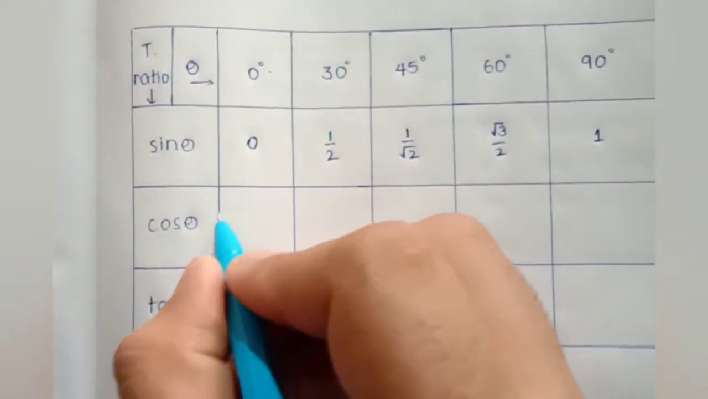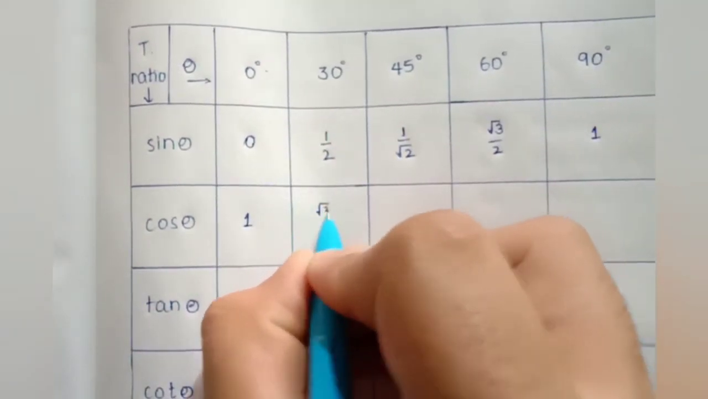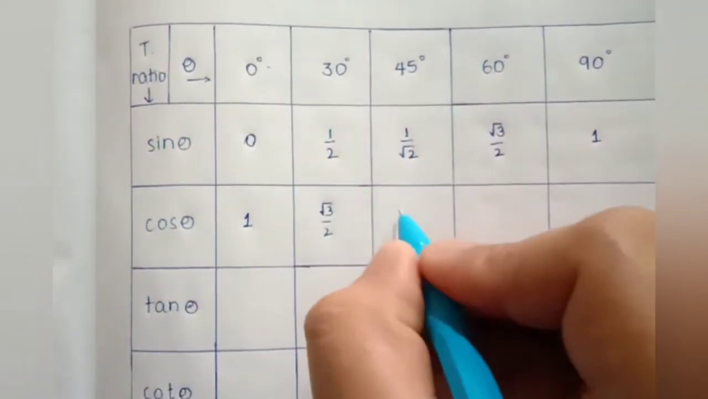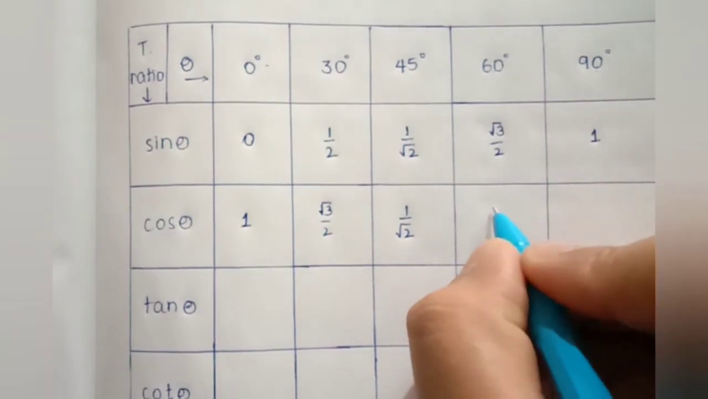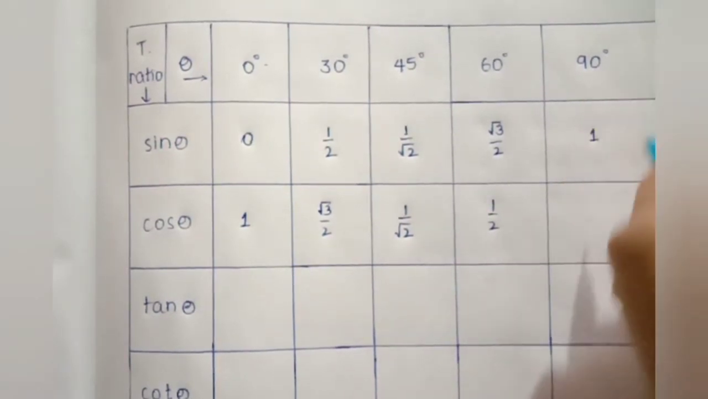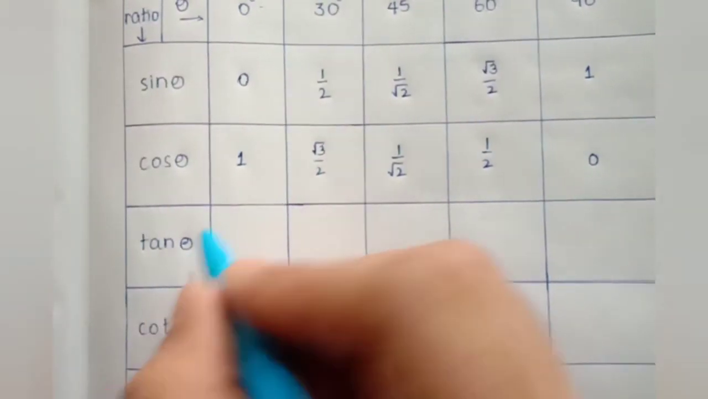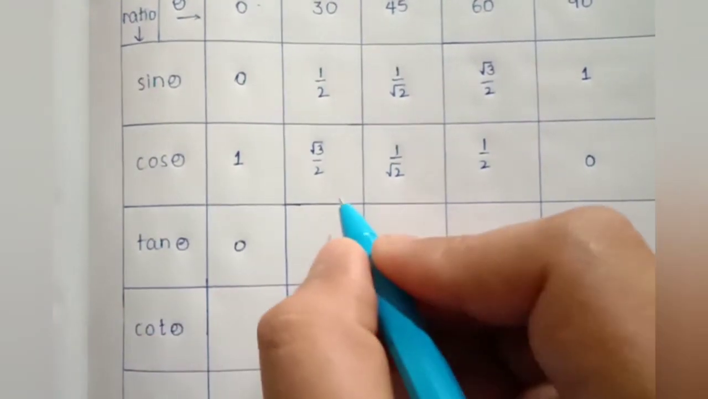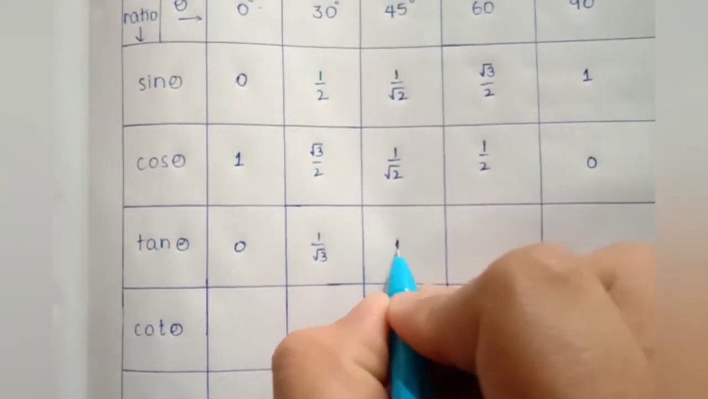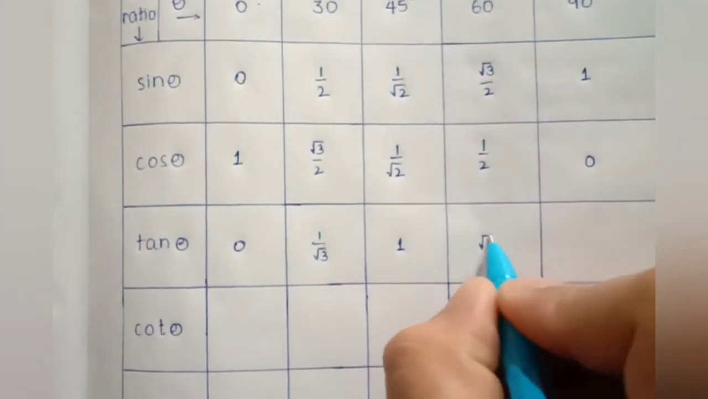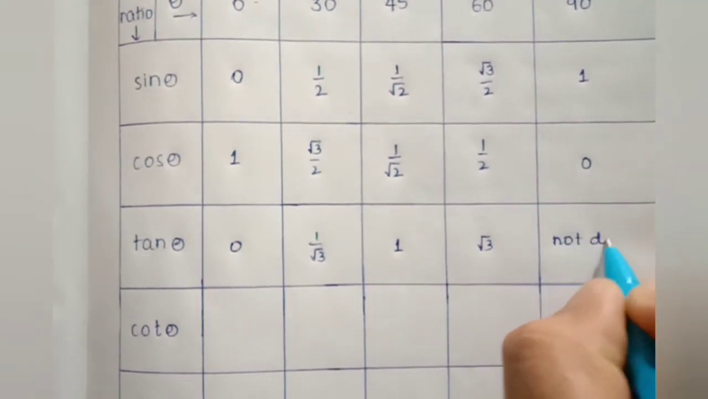Coming to cos, cos 0 degrees is 1, cos 30 degrees is root 3 by 2, cos 45 degrees is 1 by root 2, cos 60 degrees is 1 by 2 and cos 90 is 0. Tan 0 degrees is 0, tan 30 is 1 by root 3, tan 45 is 1, tan 60 is root 3 and tan 90 is not defined.